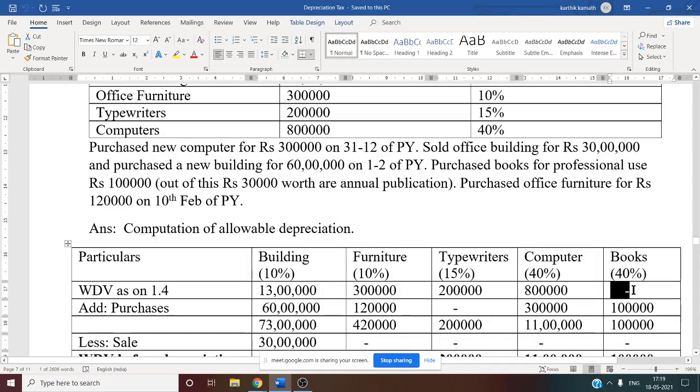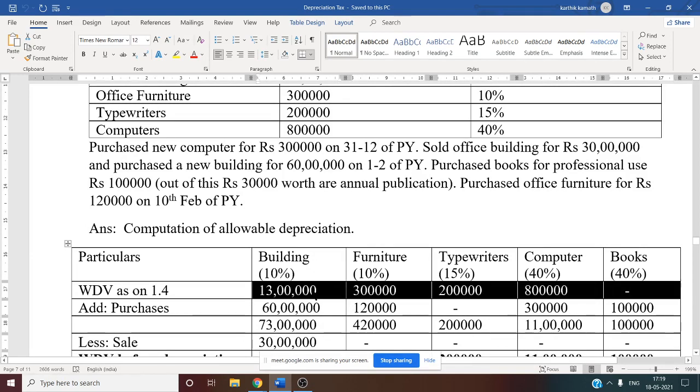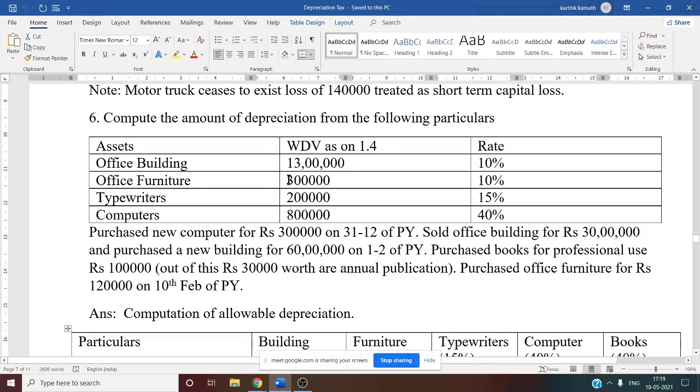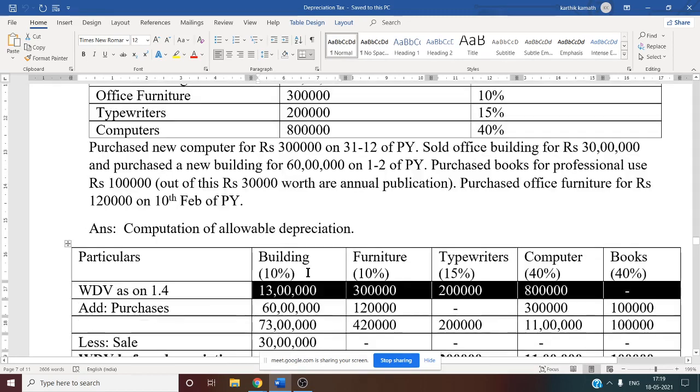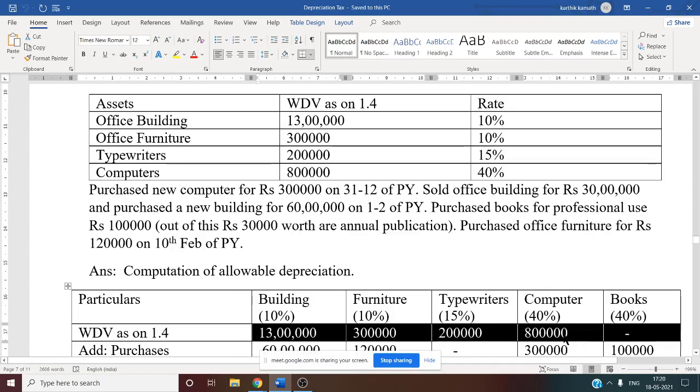So if you see here, written down value as on 1/4, all these amounts are taken from the question. See this, 13 lakh, 3 lakh, 2 lakh and 8 lakh. Under the respective column you are going to write 13 lakh for building, 3 lakh for furniture, and 2 lakh for typewriter. Computer is 8 lakh. Book, there is no written down value at the beginning of previous year.